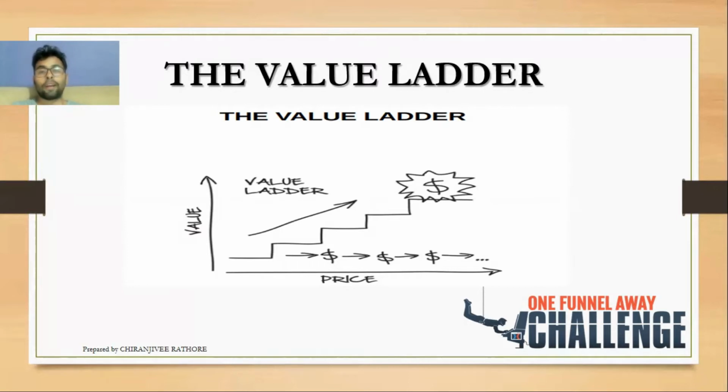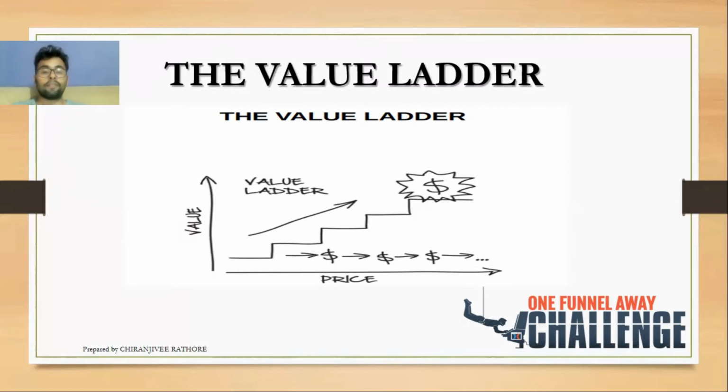Suppose you are providing some free value to them, in the form of a CD or a PDF. After getting value from your free bait, they may jump to your front-end product, that is the very next step in your ladder. After consuming your front-end product, they may go for your middle product and then your back-end product. When your prospects reach the back-end product, they may end up buying your high-ticket products without any objection. So providing them value so that they can invest in your high-ticket product is very necessary. Providing value is the ultimate thing.